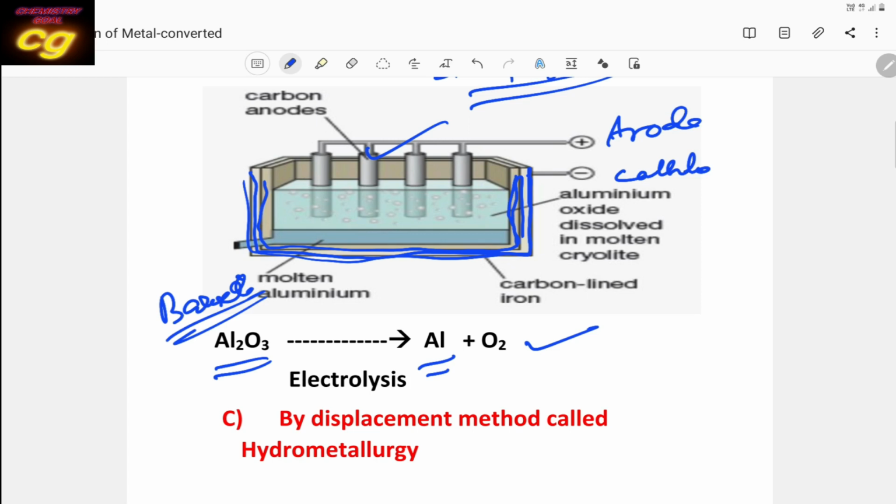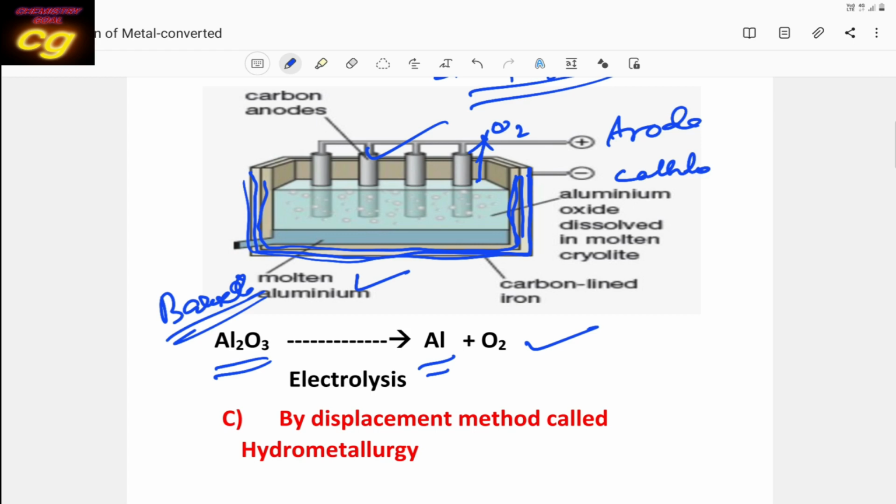Molten aluminum will be collected at the bottom of the container, and oxygen gas is mainly produced at the anode. At the anode, oxygen gas is produced, but the aluminum will be collected at the bottom. Then it will be separated into another container.